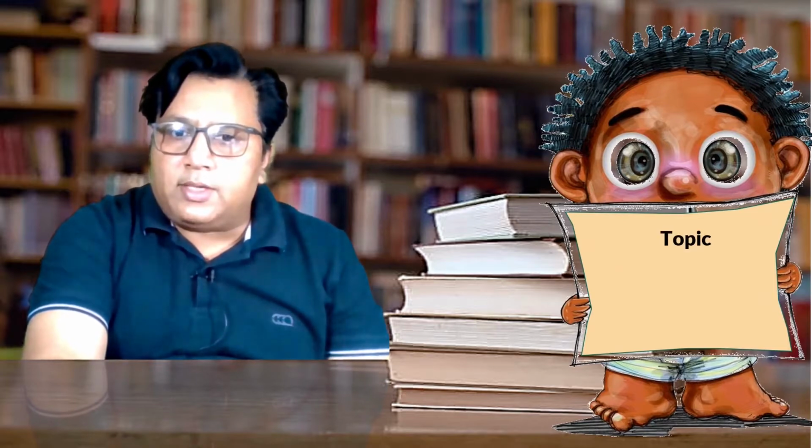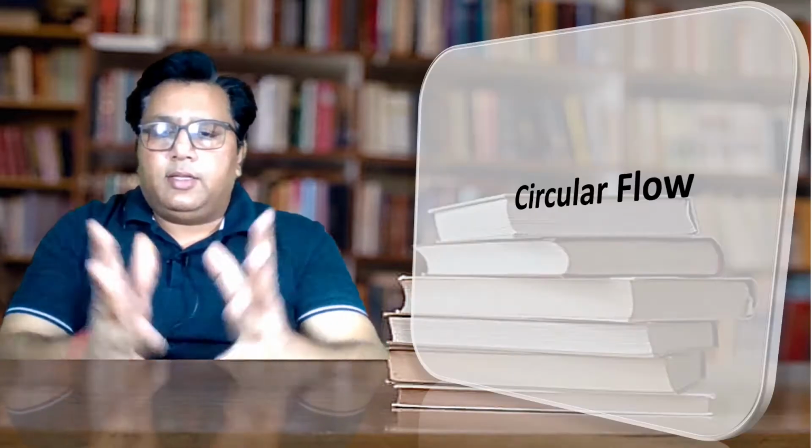Today in this video I will discuss Macroeconomics class 12th. The name of the topic is National Income Accounting. This is my fourth volume of the topic National Income Accounting. In this video I will discuss circular flow. This is a very important topic and the weightage of this particular topic is 3 marks. A hot question can be framed from this topic, and a 3 marks question can be framed from this topic. Let us discuss the topic. The topic is circular flow.